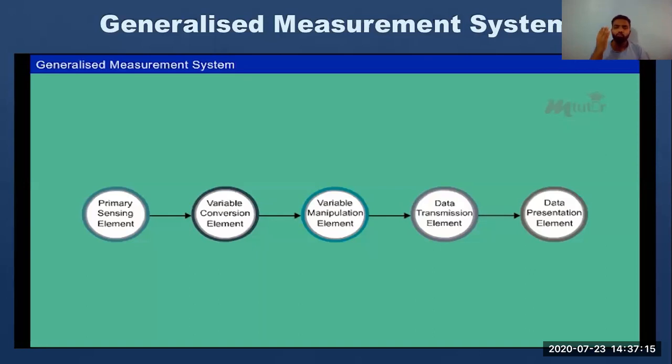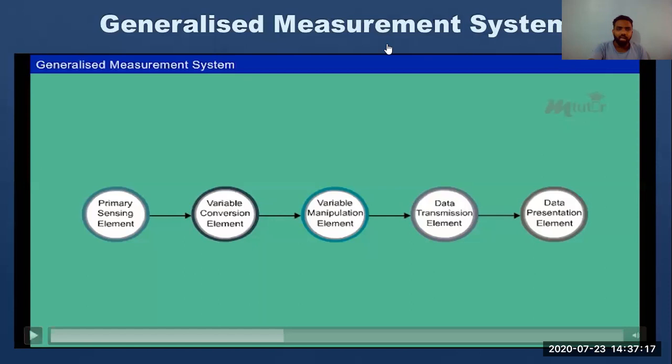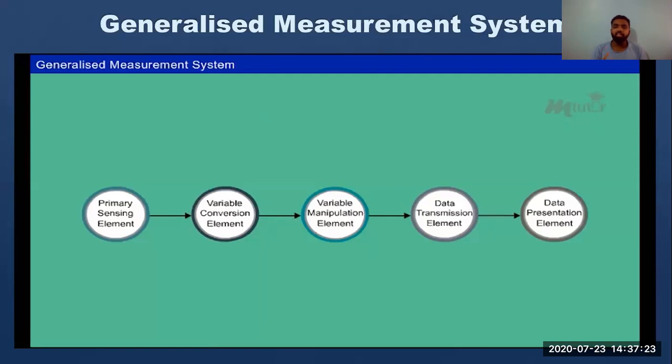So I would like to know from you, primary sensing element. I would unmute every one of you, and I would like to know in chorus, primary sensing element will be called as what? Short form, primary sensing element will be detector, detector or sensor. Variable conversion element will be transducer. Manipulation element.